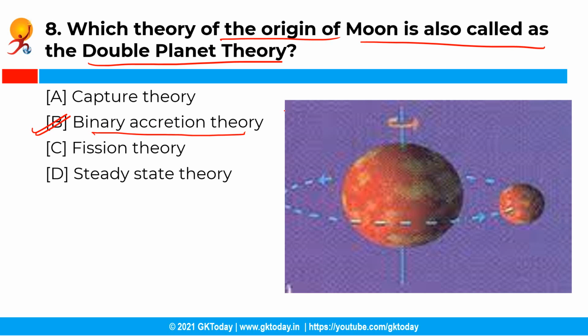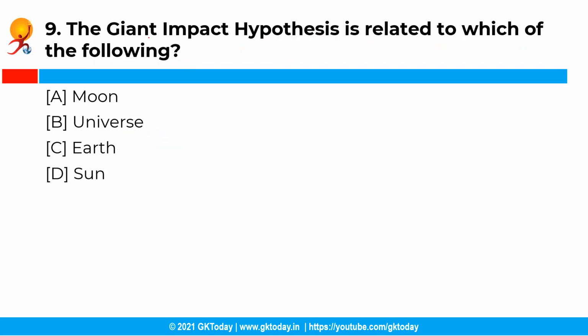Moving ahead with the next question. So the giant impact theory is related to which of the following? Now you have the following options and the correct answer is option A, that is moon. So the giant impact hypothesis was proposed in 1984 and it explains the origin of the moon.